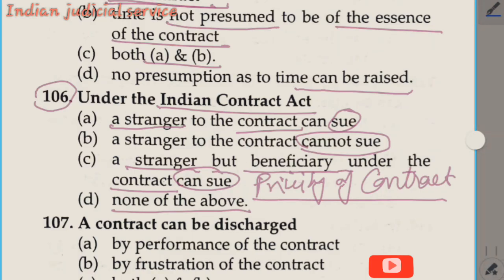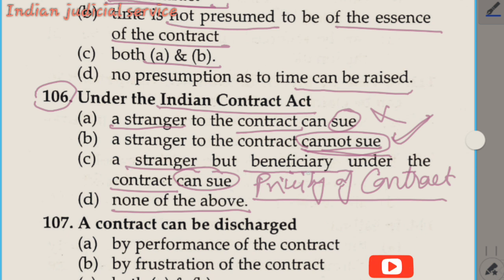Now come to our question. Option A, a stranger can sue. This is wrong. Clearly a stranger cannot sue according to the privity of contract. Option B, the stranger to the contract cannot sue. Yes, this is a correct statement.